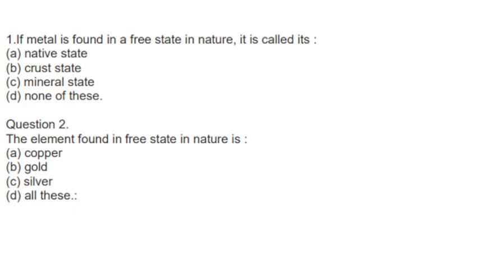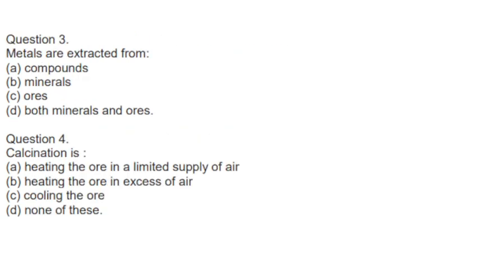Next, the element found in free state in nature is, options are copper, gold, silver, option D, all of these. So correct option is D. All these are found in free state. Next, metals are extracted from. So they are extracted from ores. So correct option is C.